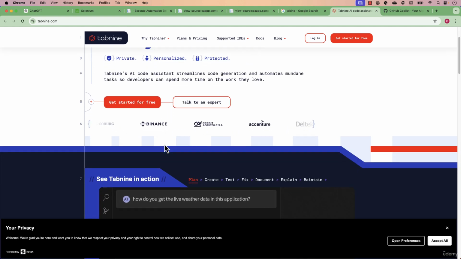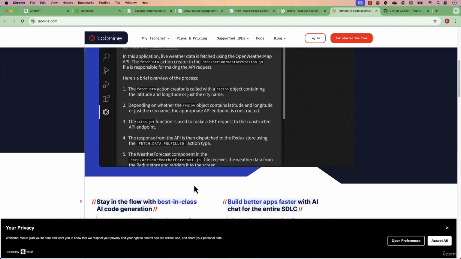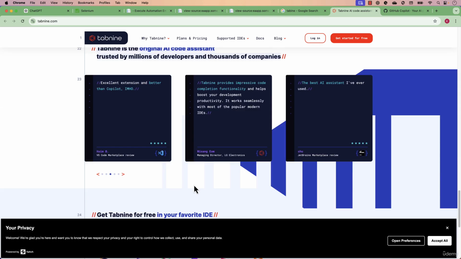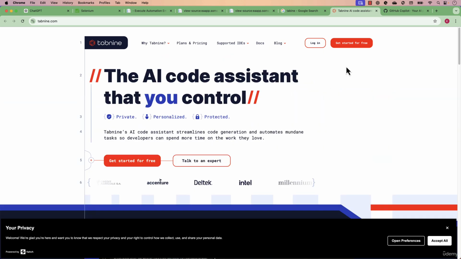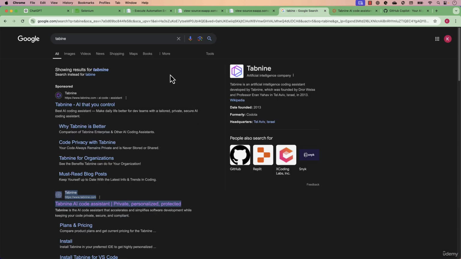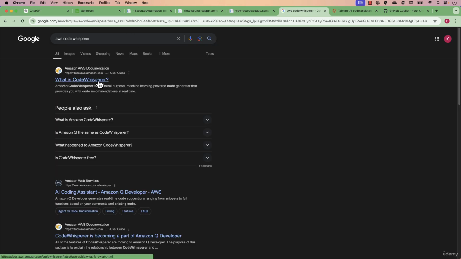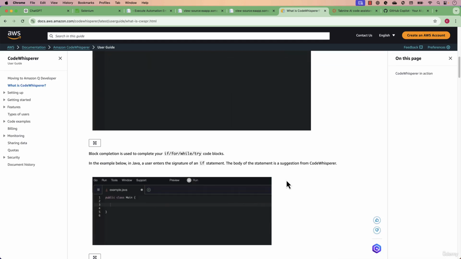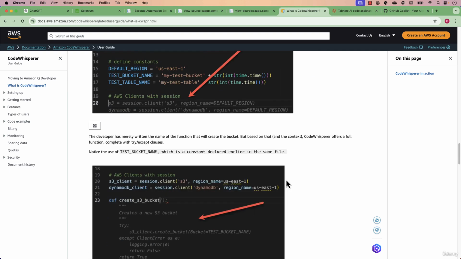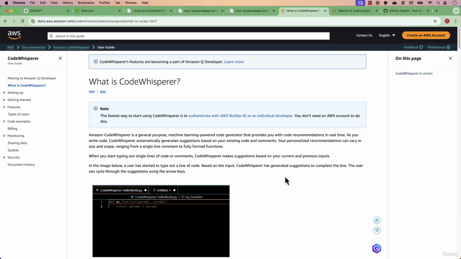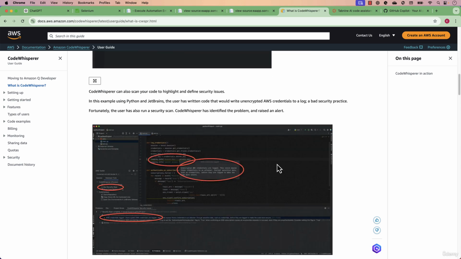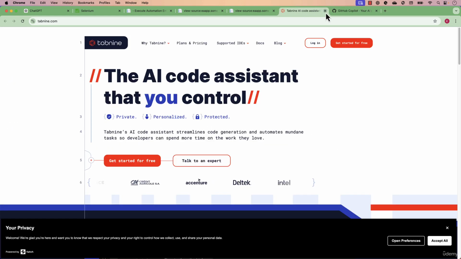It has a 90 day free trial, and it also helps you generate code and does quite a lot of different operations, which we are going to see as a demo in this video. These are other tools. Similarly, I was also talking about AWS Code Whisperer, which is another AI based tool that will help you generate code for many different programming languages. They have some details, and these tools also come free for certain users, because at the moment you don't have to pay for AWS Code Whisperer, but they are not as powerful as Tab9 or GitHub Copilot.